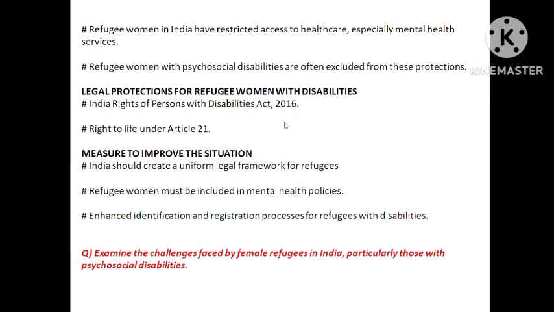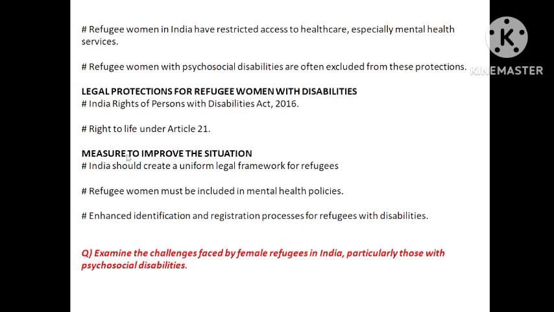Can you think of any other right given to the refugees? Recently, CAA 2019. There are huge protests in Assam. No? CAA is for the refugees only. Okay, you can go into this one. I'll give you one more: how does CAA 2019 help the refugees in India? Please go and search this one. Okay, you'll find the answer.